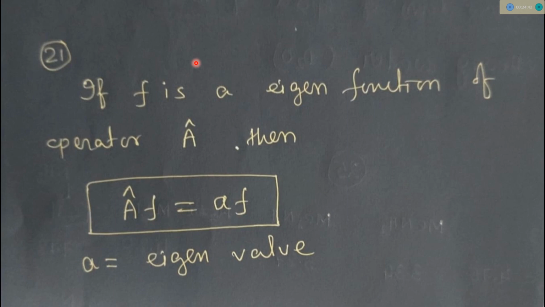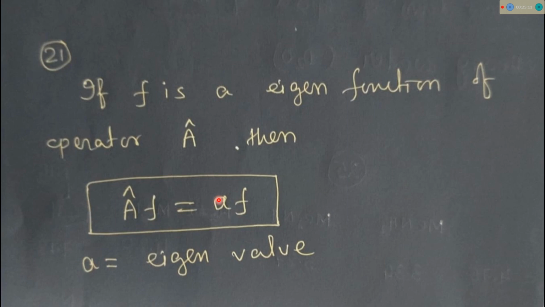Normally, from the properties of eigenfunctions, if f is any arbitrary function and f is an eigenfunction of operator A, then this equation should be satisfied for every case. It means if we operate on this function by operator A, then we will get the function back along with some constant.